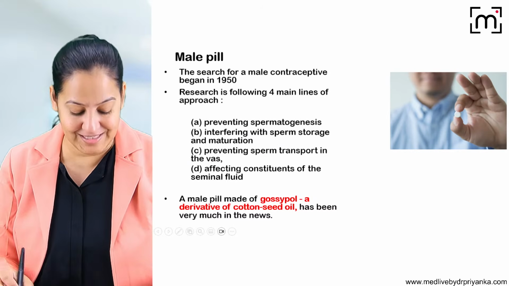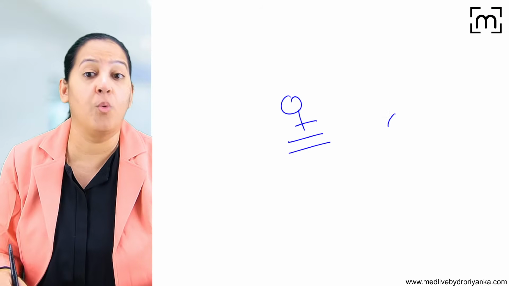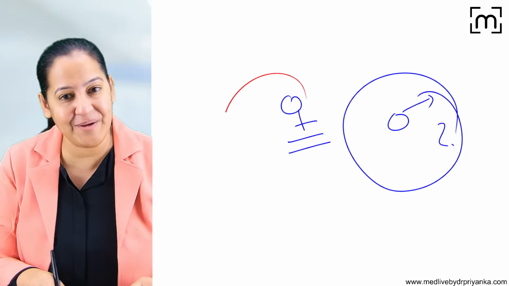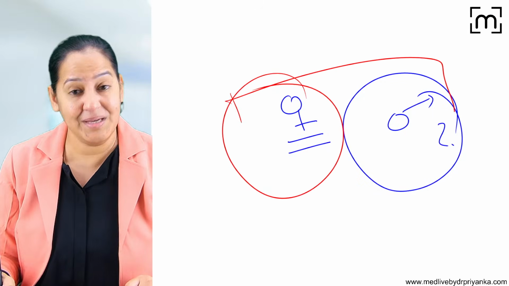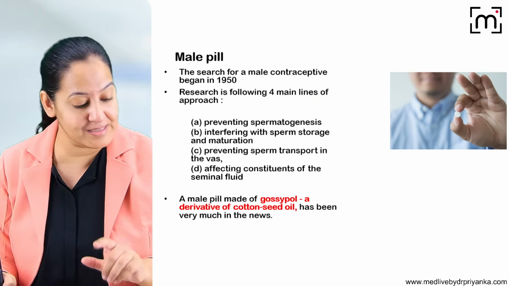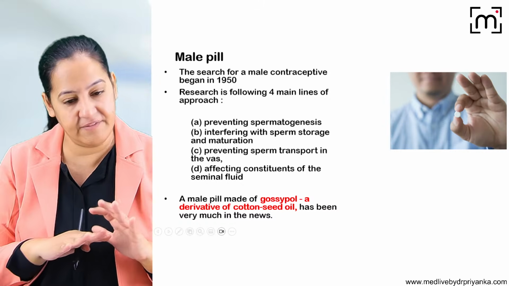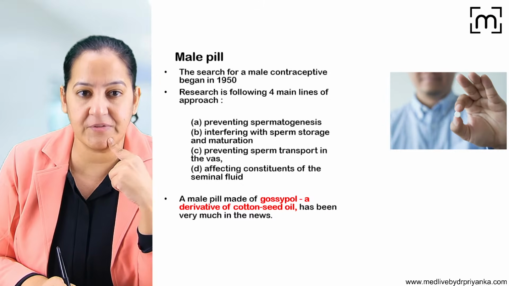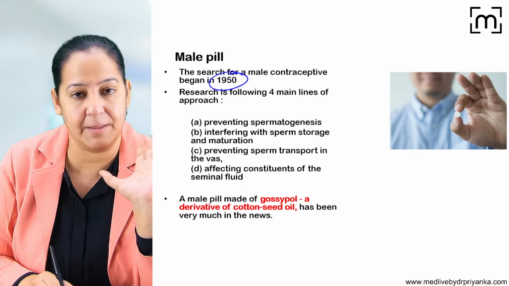So now many couples say, why only the female partner takes the pill? Why not the male partner? Why is it only the female who is taking the pill in the couple? So is some male pill available for contraception? Male pills, so yes. Male pills were once marketed, but they were withdrawn from the market. Let me tell you what is the male pill. So there was research in 1950, the male pill.